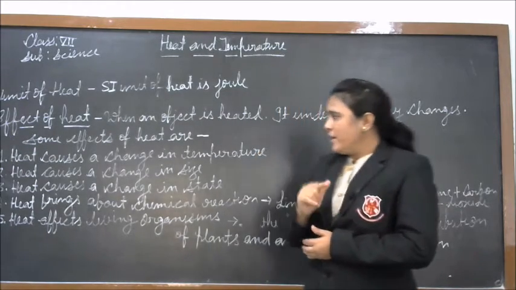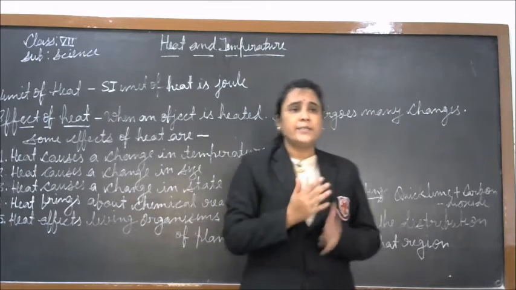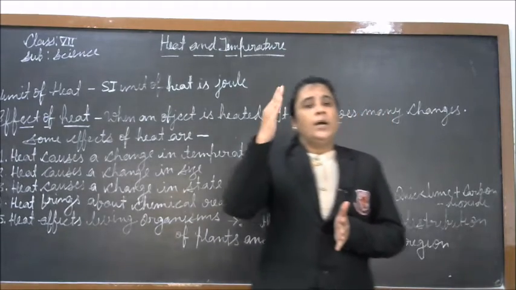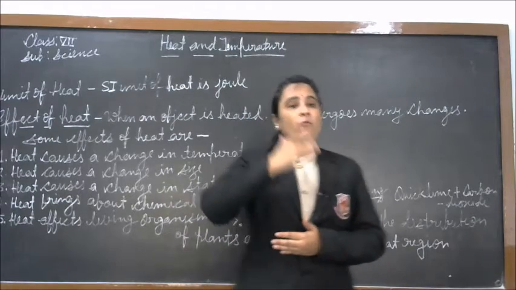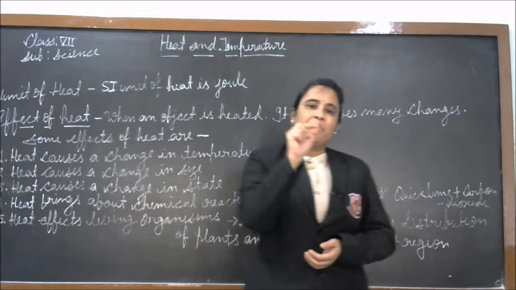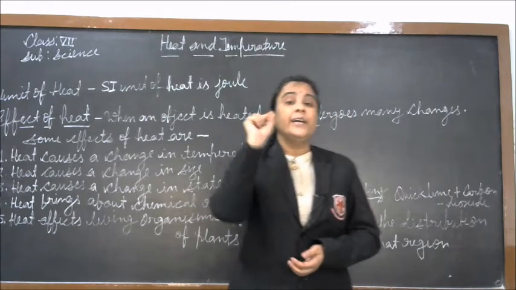Similarly, when a liquid is heated, it starts changing into vapor at a fixed temperature. This fixed temperature is known as the boiling point of that liquid.